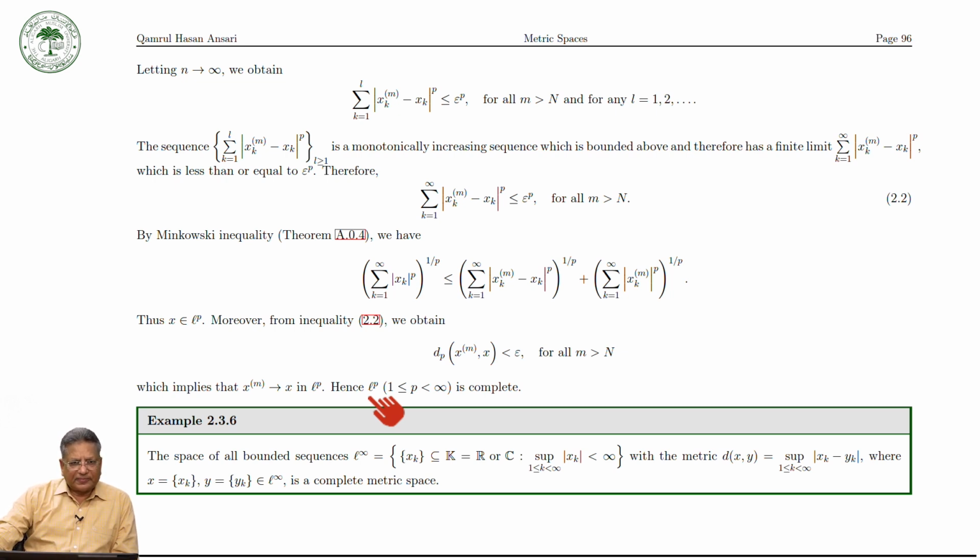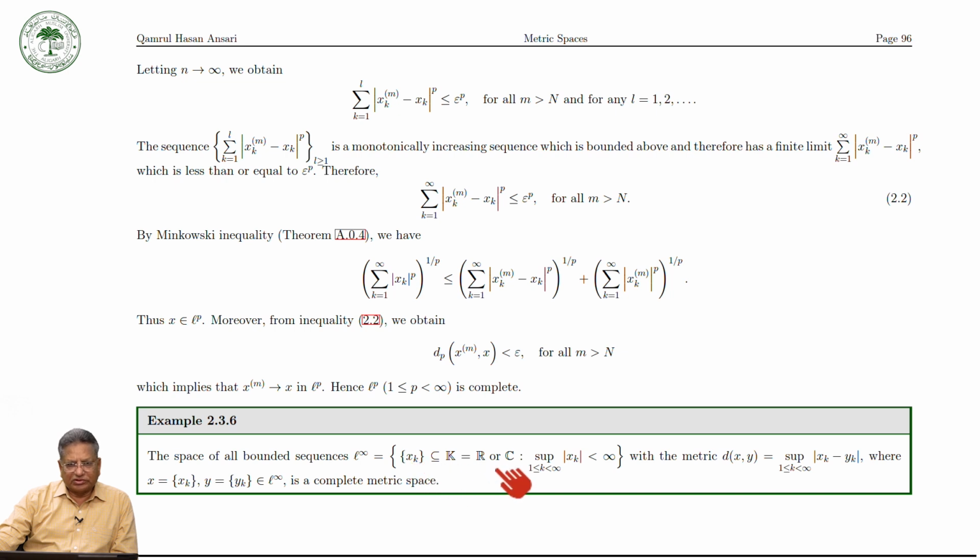Let's see the next example. The next example is the space of all bounded sequences, of real or complex numbers.